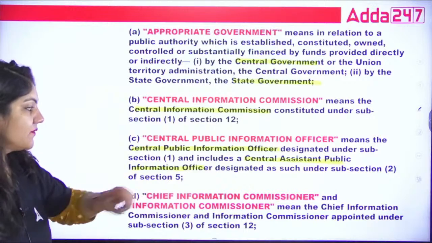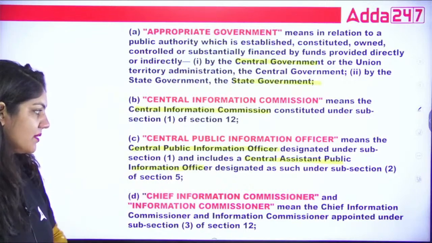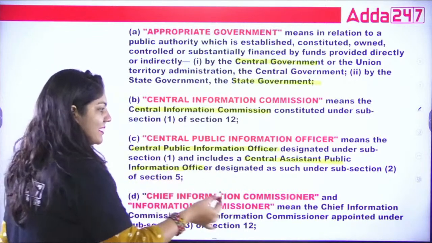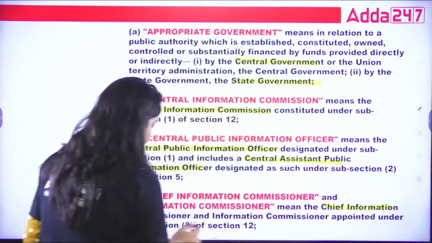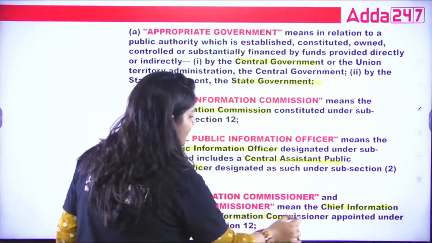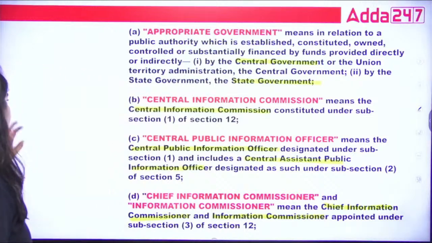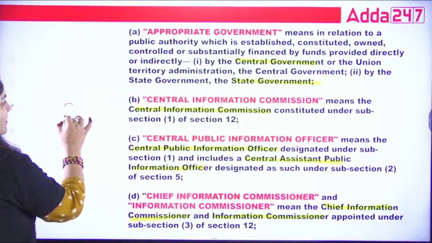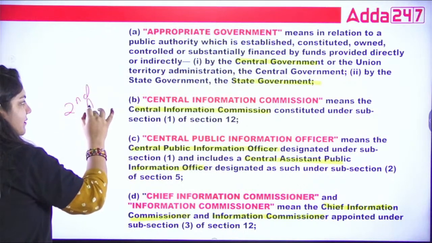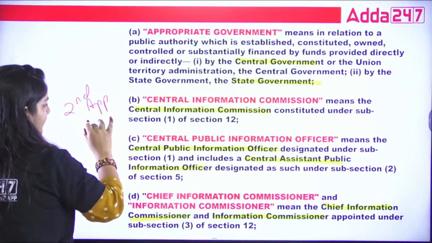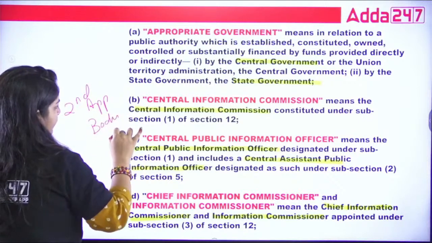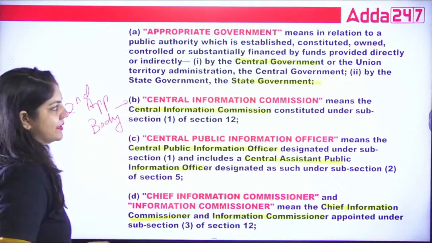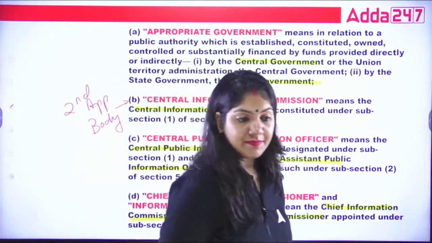What is Chief Information Commissioner and what is Information Commissioner? It means the same class, designation. And I'm just telling you, this Central Information Commission is the second appellate body. This is the second appellate body, that is CIC.